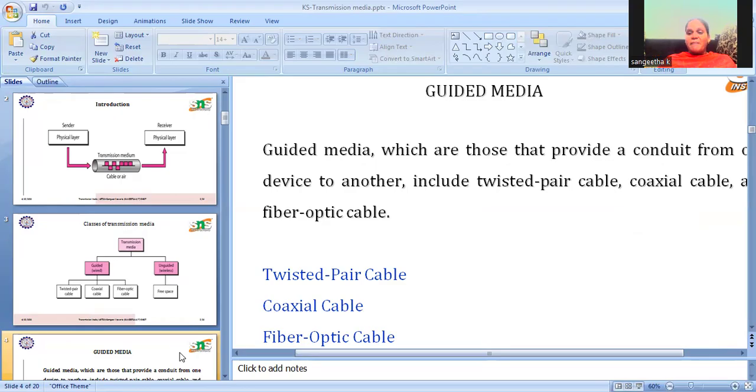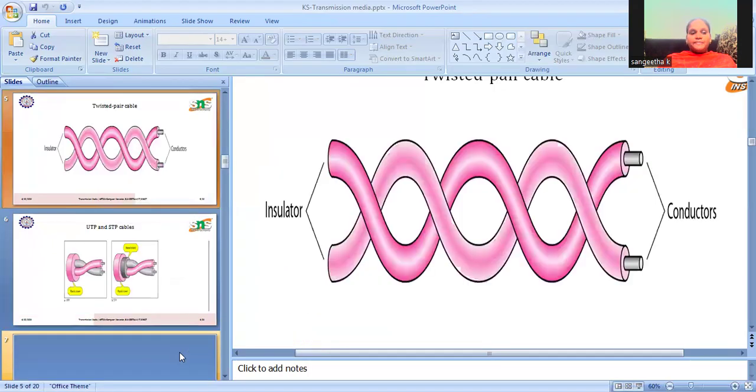Cable TV connections have coaxial cable, which has a center conductor that transmits the signals. Nowadays it's replaced by fiber optic cable, because twisted pair and coaxial transmit the signals in the form of electric signals, and fiber optic cable supports light wave transmission. So there are different mediums in wired medium.